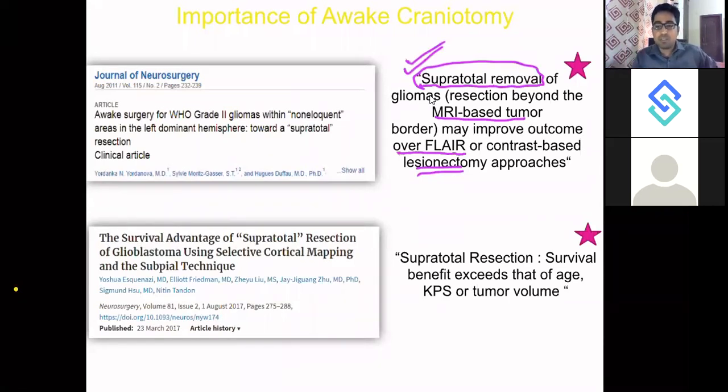This is very beneficial for the patients. So beneficial that the benefits exceed the benefits of operating on a young individual, on a patient with better Karnofsky score, or on a patient with lesser tumor volume. Even better than that, supratotal resection is better, right?